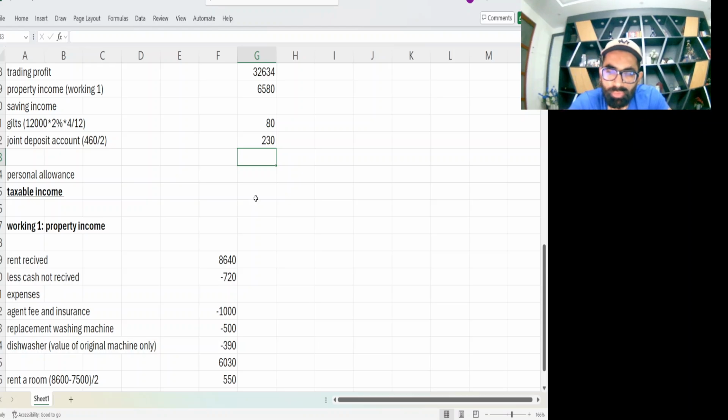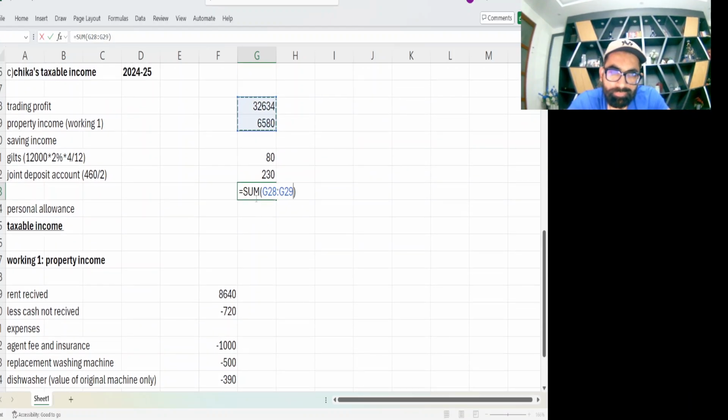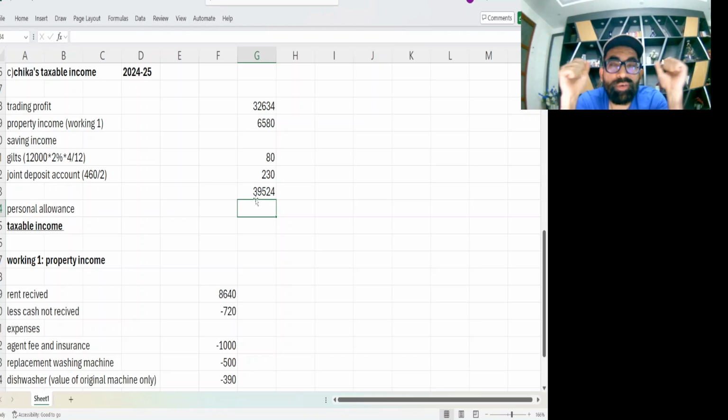Now calculate the total income, 39524. From this total income, there is no qualifying interest paid. So this is net income, and this is going to be your ANI, adjusted net income. My dear student, whenever your ANI is less than 100,000, your personal allowance is 12570. Very famous number, 12570.